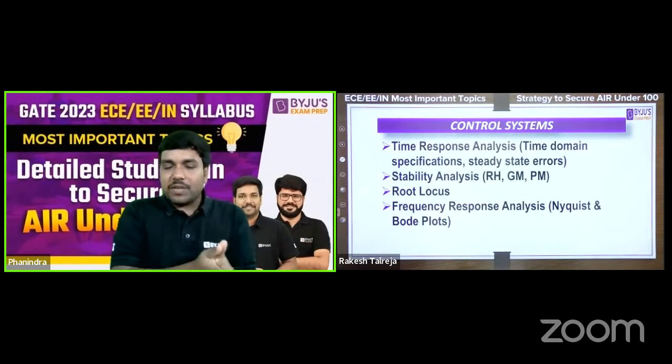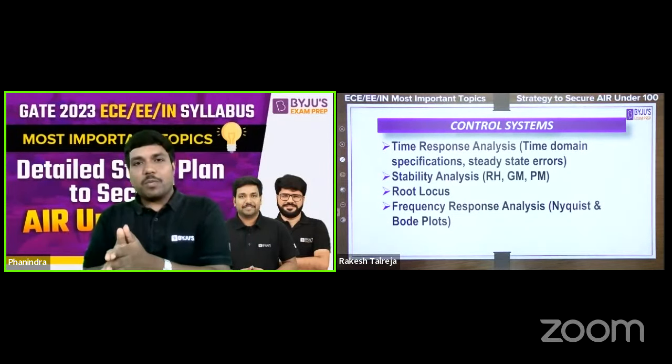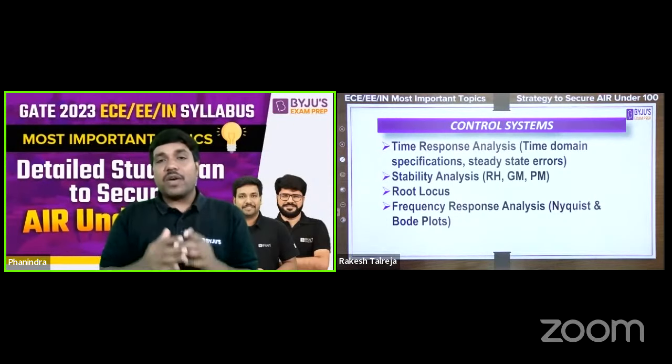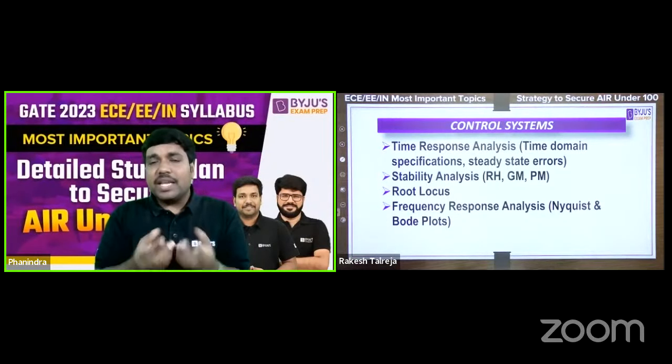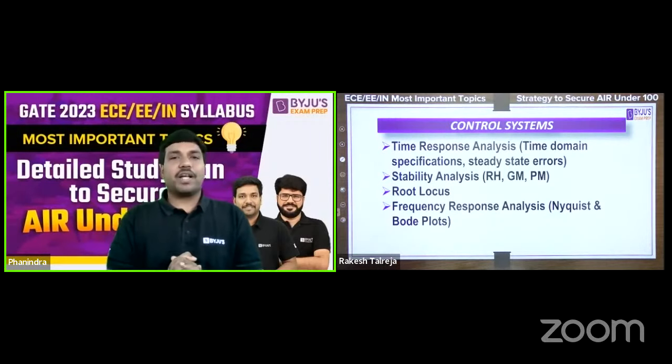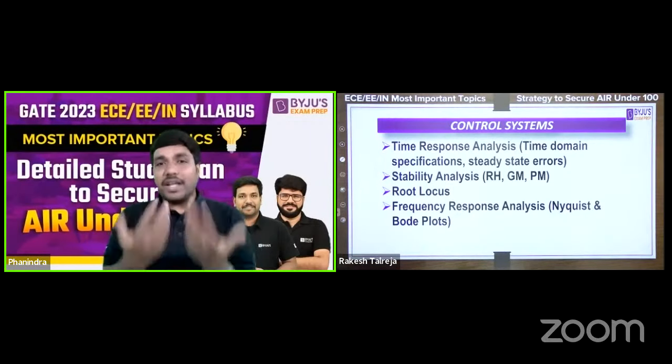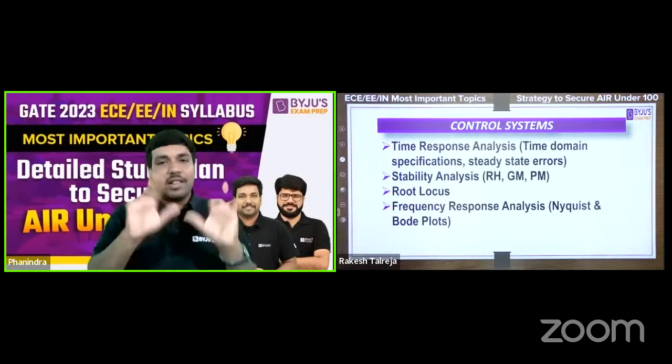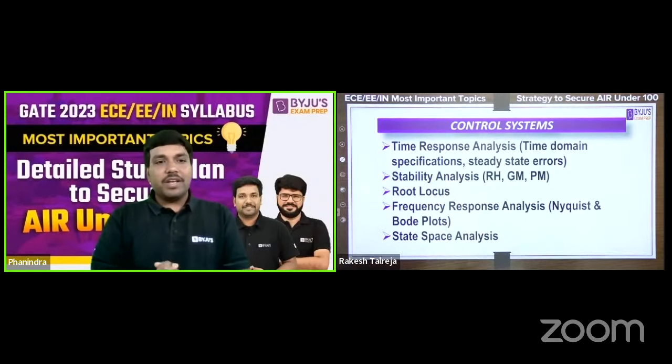We will start from the basics. We'll also discuss how to draw the Bode plot. At the end, we will give the shortcuts. In fact, we are going to explain in an easy way how to get the Bode plot for a transfer function, or how we can design the transfer function from the Bode plot. So all these things we're going to discuss. Of course, they are very, very important.